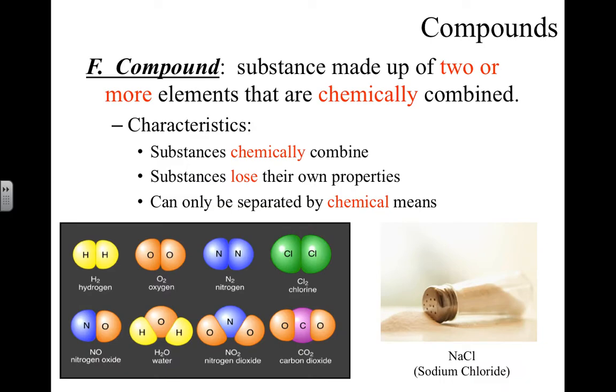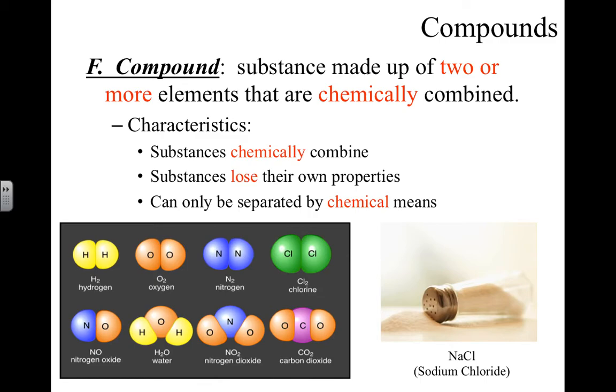All right. Compounds. Compounds are made up of 2 or more elements that are chemically combined. So when a compound chemically combines, they lose their original properties. The only way you could separate the elements is by chemical means. So it takes a lot of energy to separate those elements.